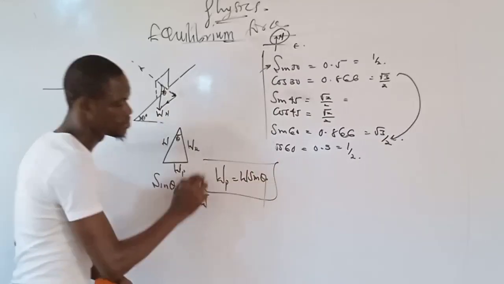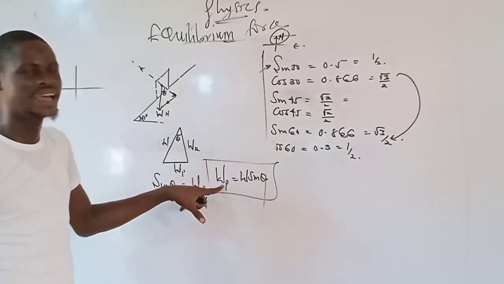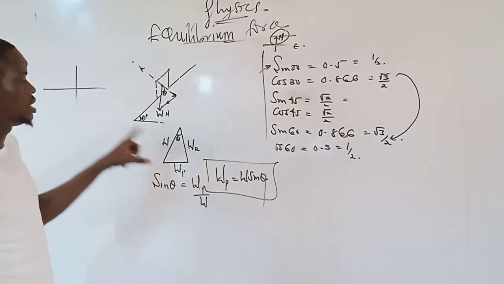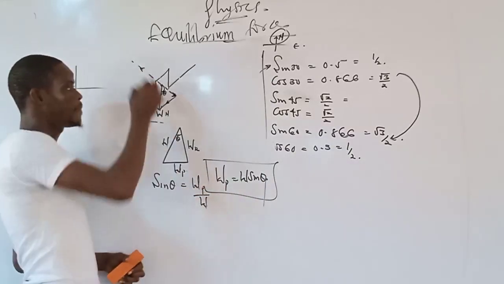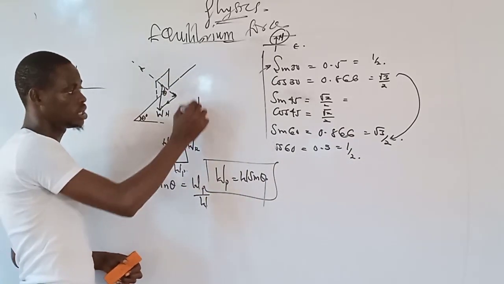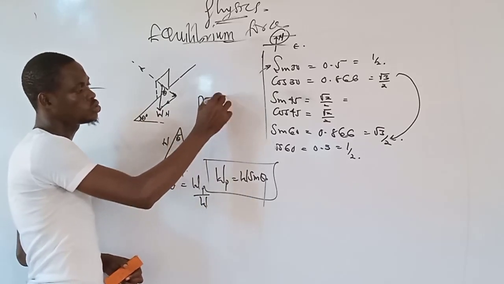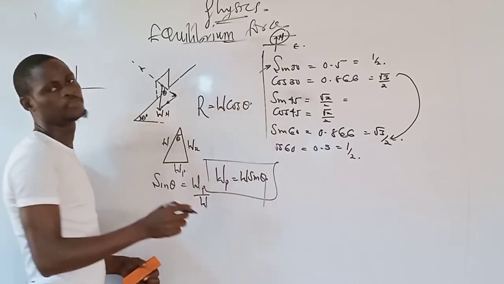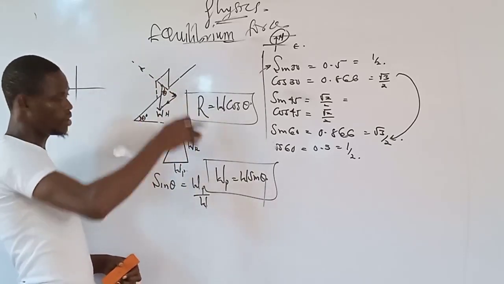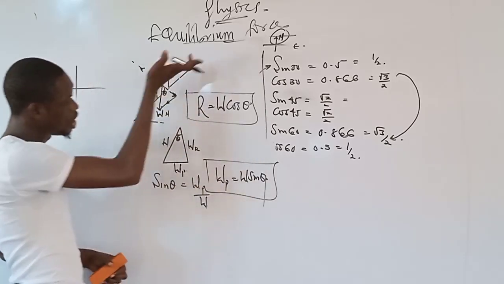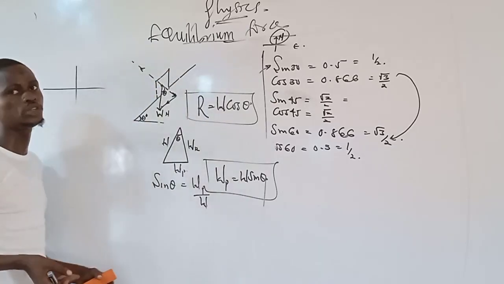It simply shows that the component of the weight along the plane is W sine theta, while the component of the weight perpendicular to the plane, which is your normal reaction, is always equal to W cos theta. So this one is perpendicular to the plane, but in downward direction. This one is along the plane that allows the body to drift downward.